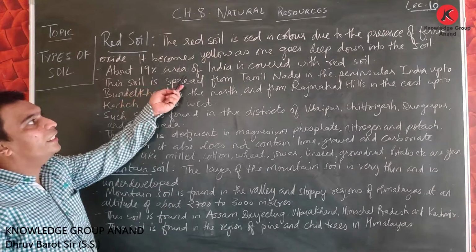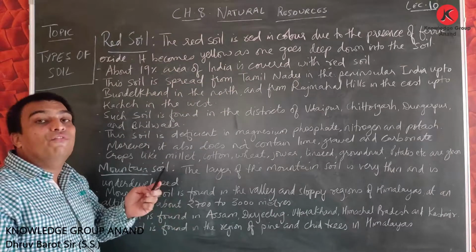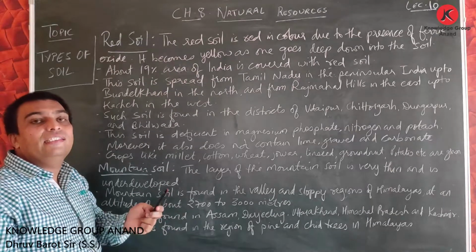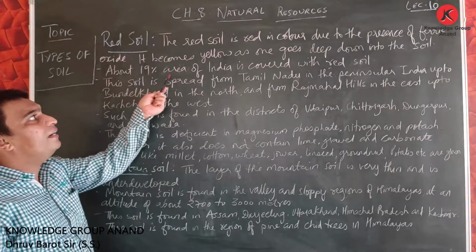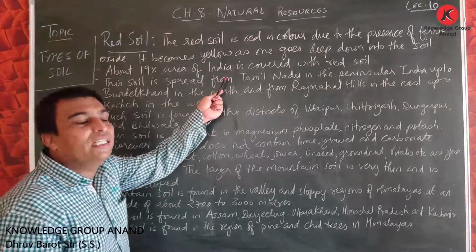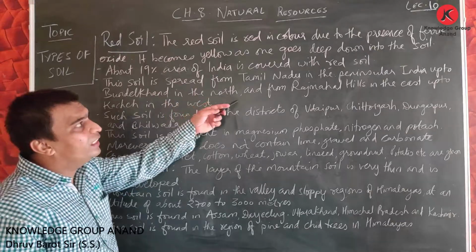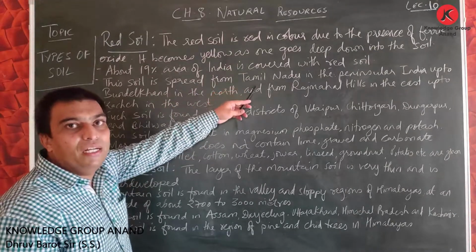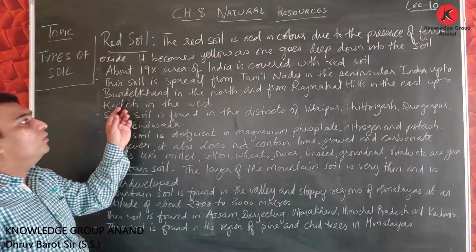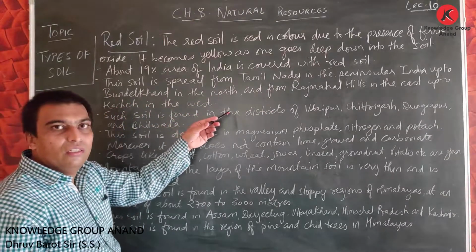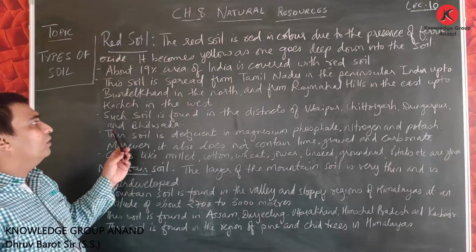About 19% area of India is covered with red soil. As we discussed in the alluvial soil, 43% of Indian area is covered with alluvial soil. Same way, here 19% area of India is covered with this red soil. In which region is this soil found? It is in Tamil Nadu, in peninsular India, up to Bundelkhand in the north, and from Rajmahal Hills in the east up to Kutch in the west.